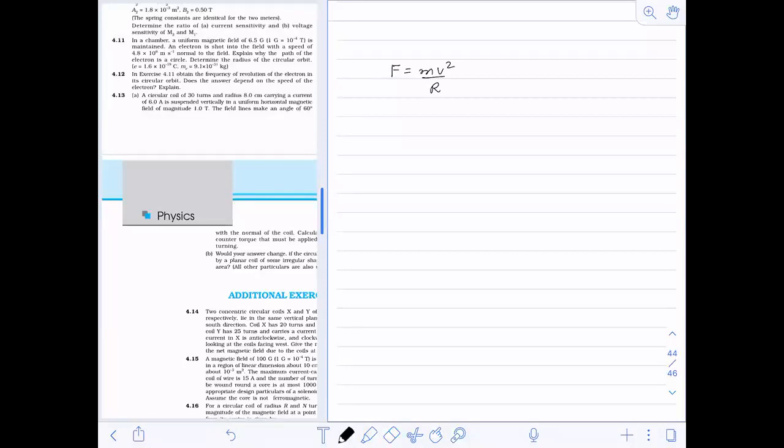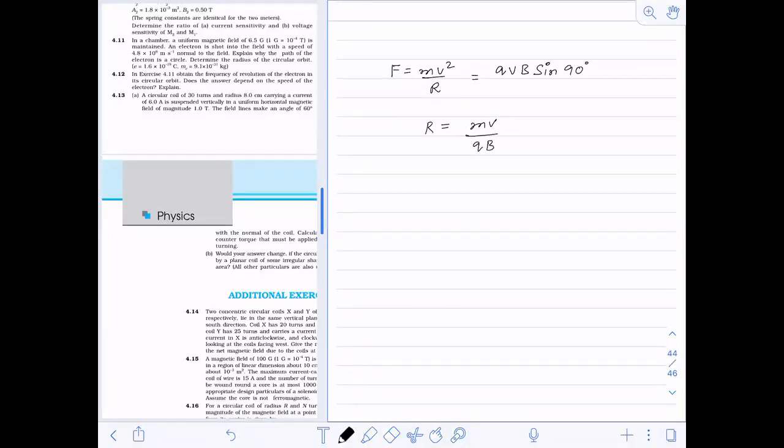Now, what is the magnetic force? How will you write the magnetic force? It will be written as QVB sine 90. From here, you can calculate R. So the value of R will be mv by qB.